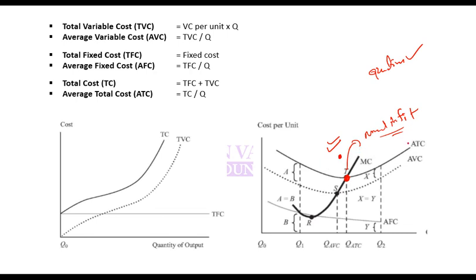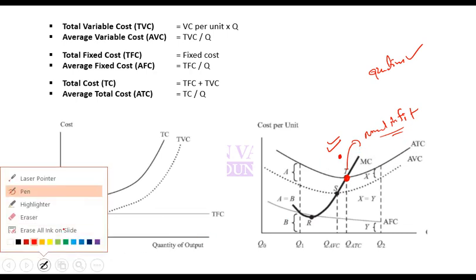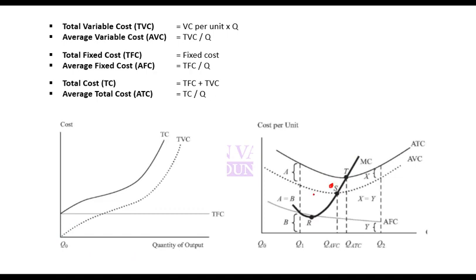But if price falls below ATC, let's say it falls here, this means you are making an economic loss. This means you need to reconsider your decision of operating in this business. So what you do is that in the short term, you continue. Why continue?